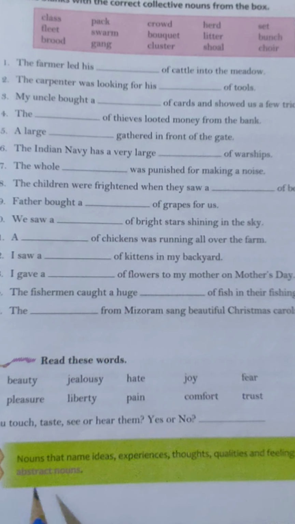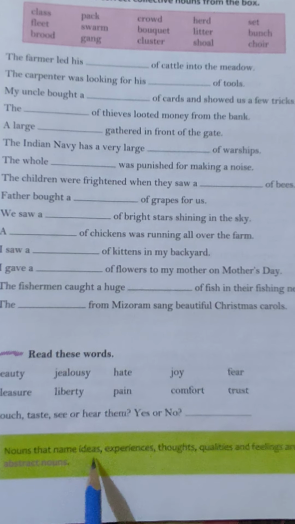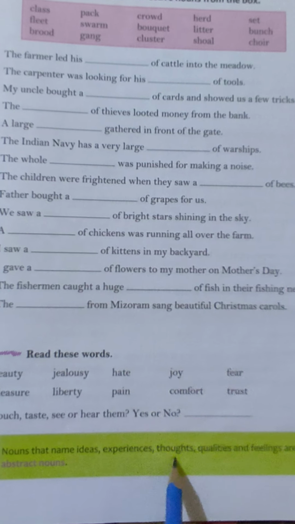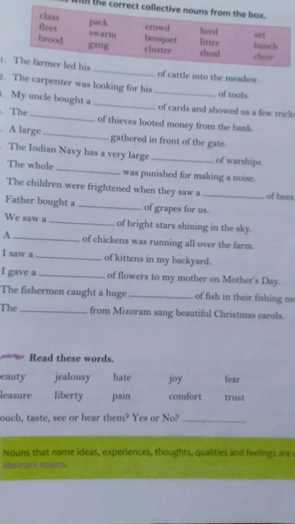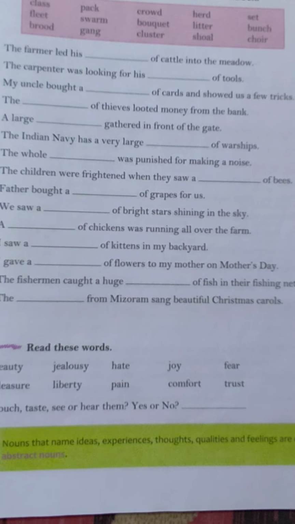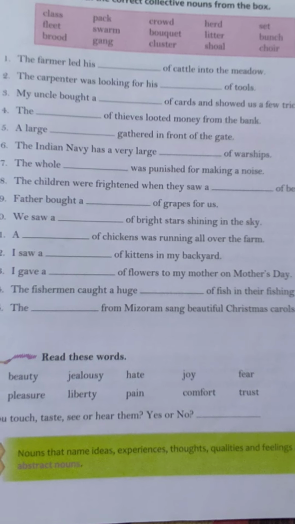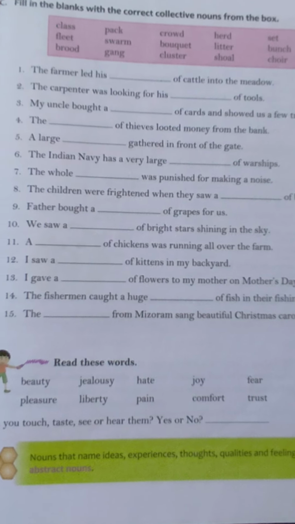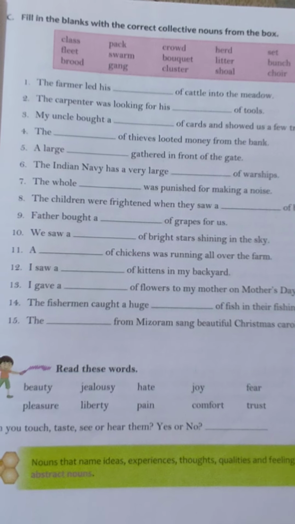Abstract nouns. Nouns that name ideas, experiences, thoughts, qualities and feelings are called abstract nouns. Abstract nouns means, students, the feelings, thoughts, experiences, qualities which we can't see, we can't touch, we can only feel. You can't touch, you can't taste, you can't see or hear them. We can only feel.